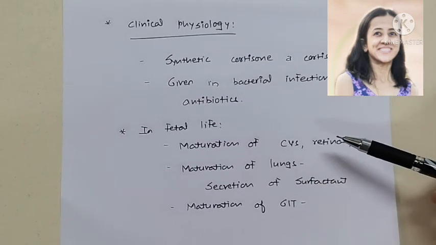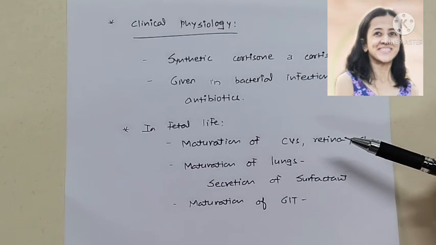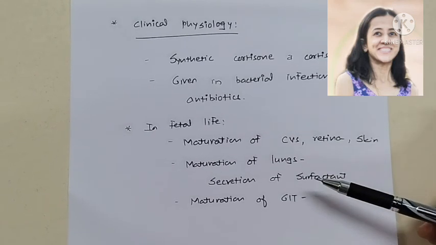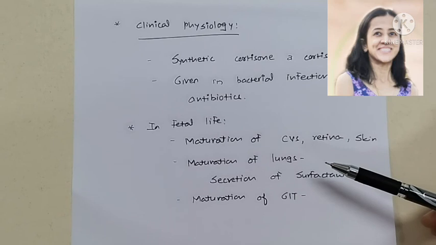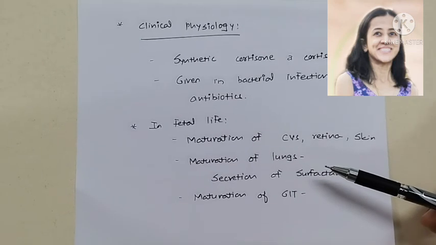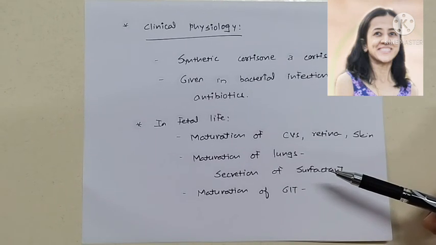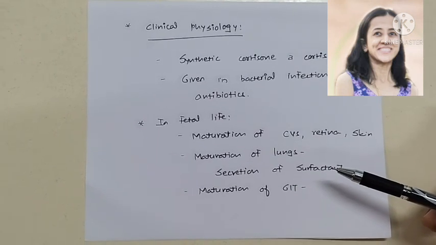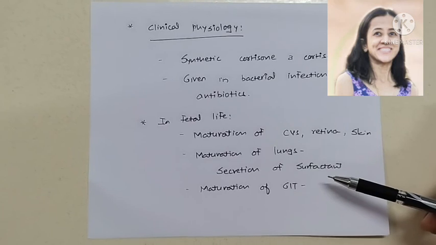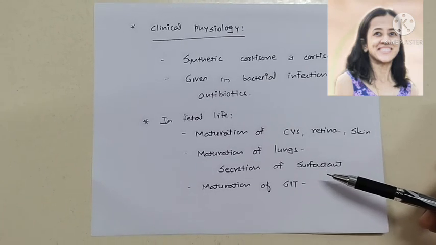Role in the fetal life. Glucocorticoids facilitate maturation of CNS, retina, and skin in utero. Also, they are important for the maturation of lungs because glucocorticoids stimulate production of surfactant associated protein and also increase phospholipid synthesis by enhancing the activity of phosphatidylcholine. So these phospholipids and proteins are important components of surfactant.